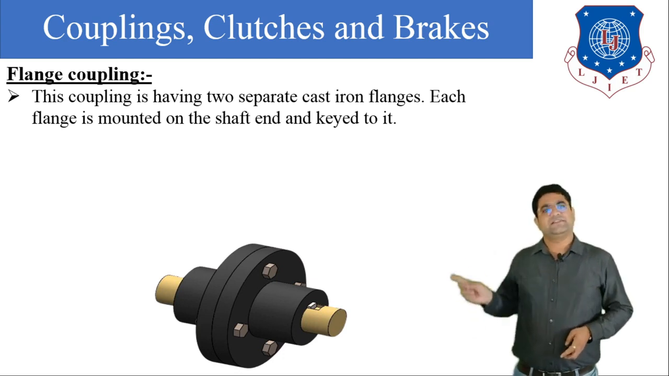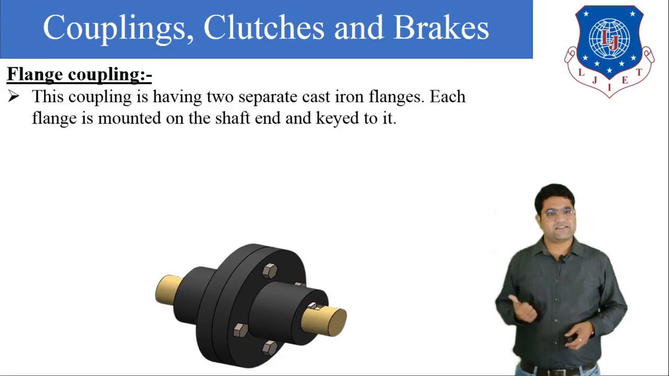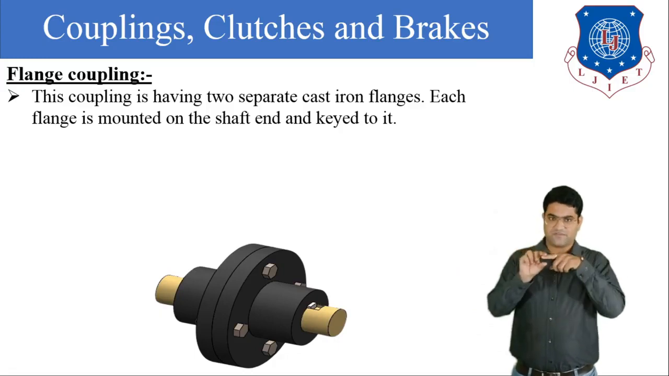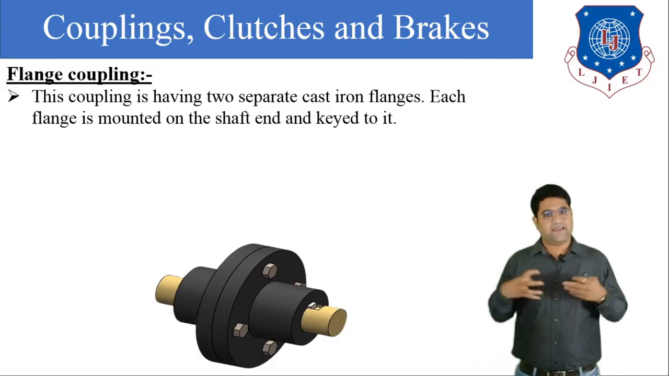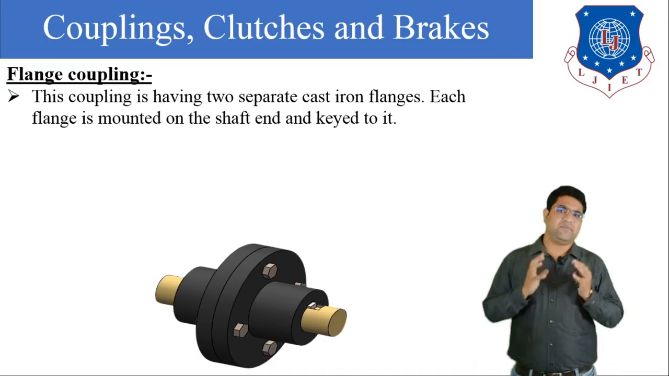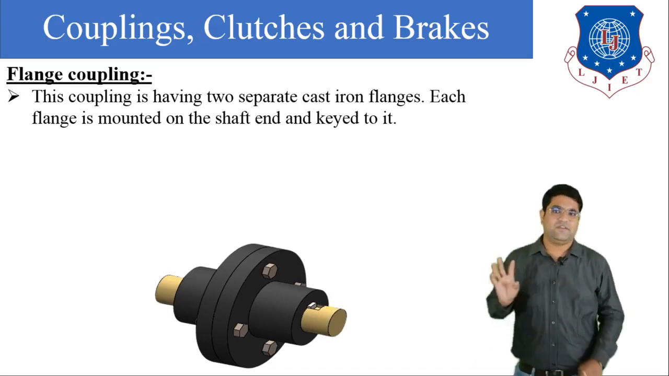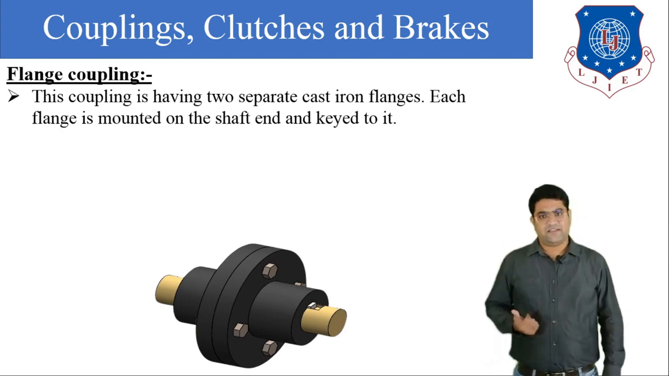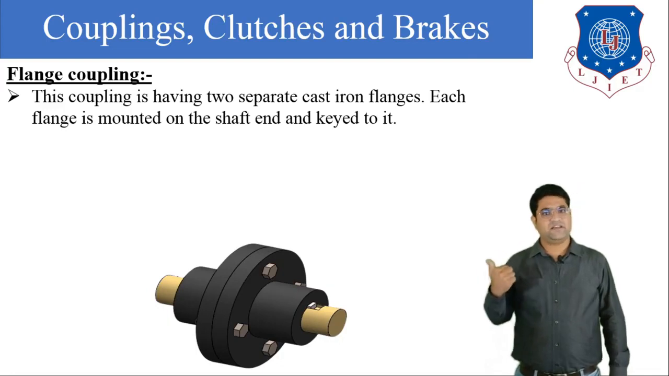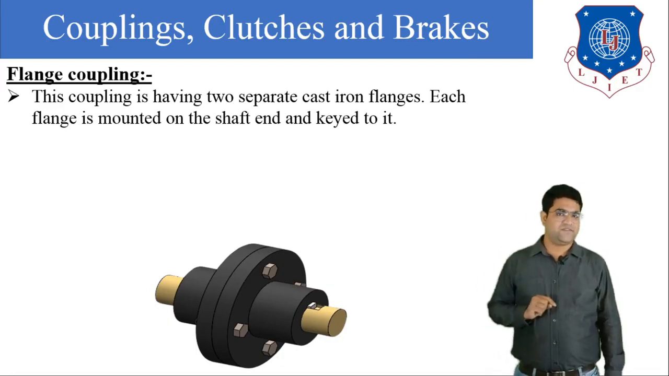Okay, generally these flanges are made of cast iron, and above the projection we are going to provide the bolts and nuts, so the engagement and the disengagement can be done easily with the help of this flange coupling. Now, there are two types of flange.